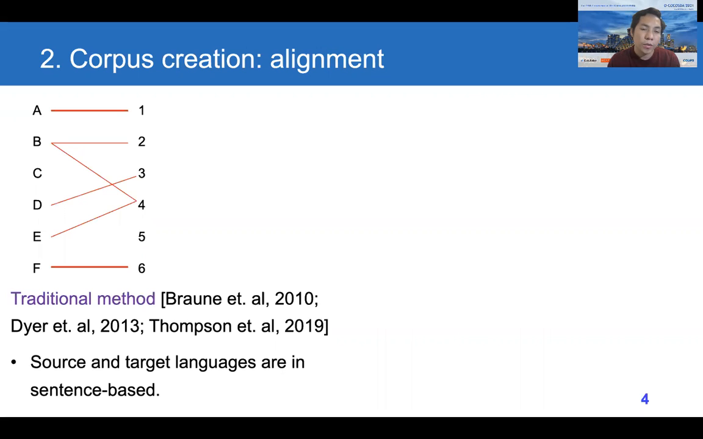In the traditional method, or in previous work, the source and target languages are usually sentence-based, which means that we have to prepare the sentences before the alignment. So the alignment can take the form of one-to-one, one-to-many, one-to-zero, and also many-to-one. However, in translation tasks, only one-to-one is useful. So the other forms of alignment will be deleted from the database.